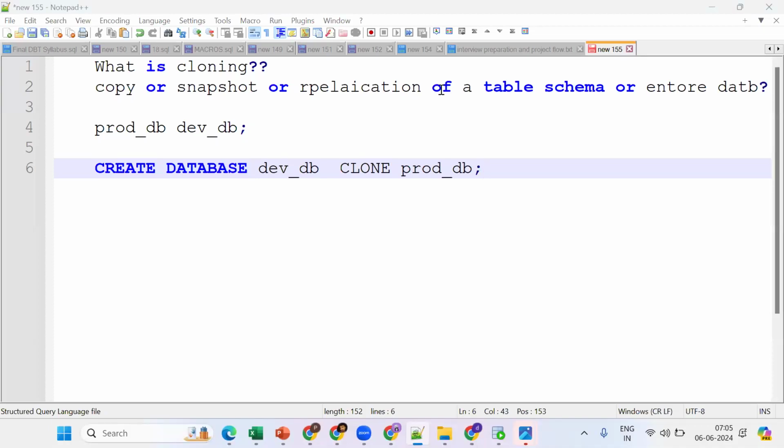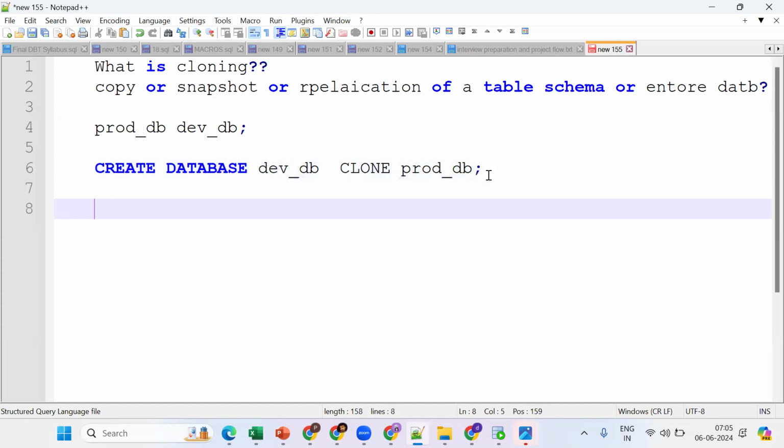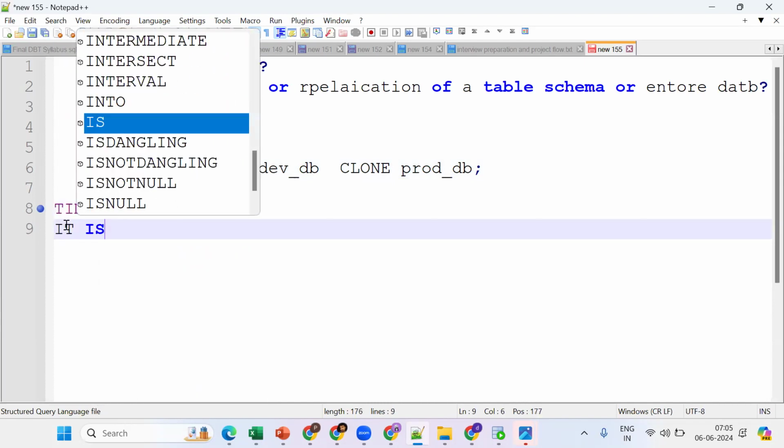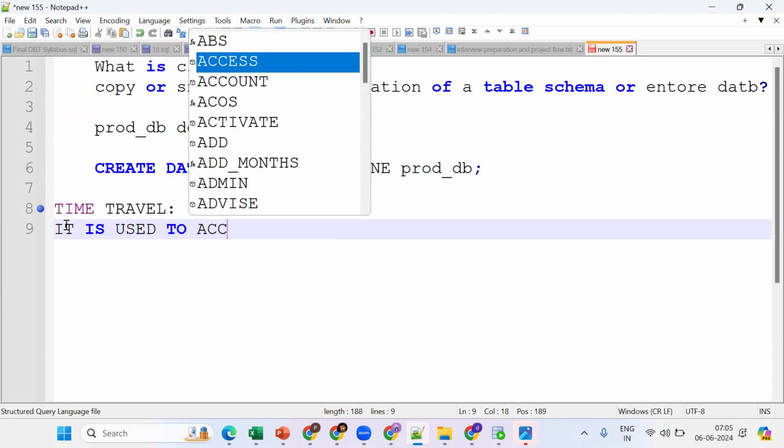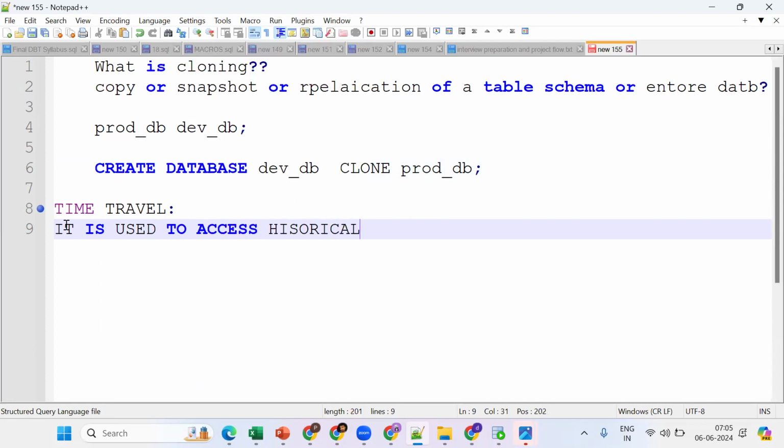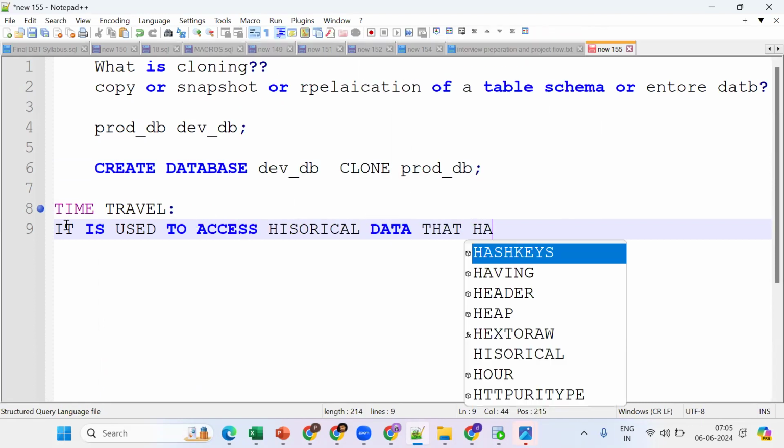What is time travel? Time travel is to get access to historical data. So time travel is nothing but what? It is used to access historical data that has been modified or changed.